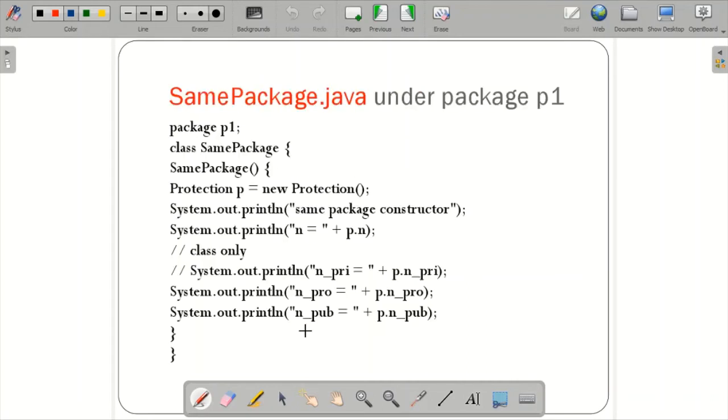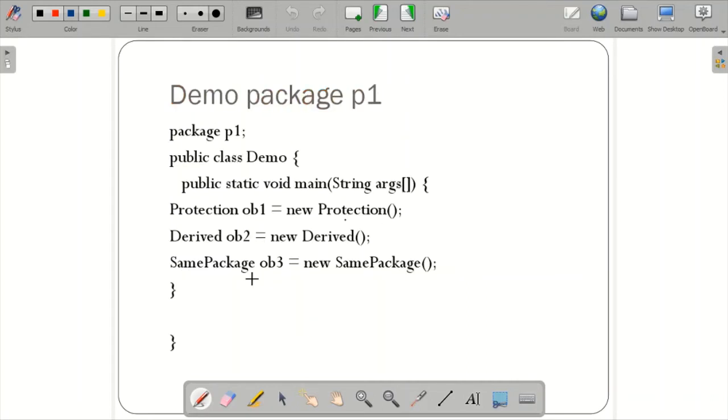And within the same package itself I have defined a public static void main, which will create protection object 1 as new Protection. That means the values of new Protection will be printed. Then derived object 2, new Derived constructor, and same package object 3, new Same.